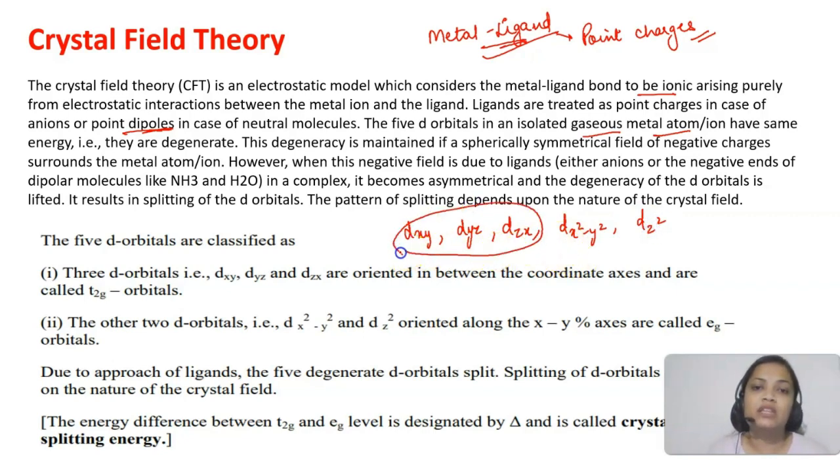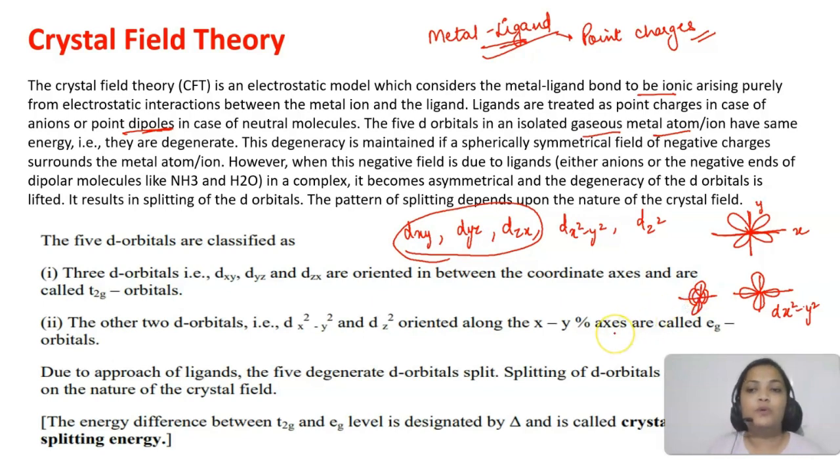These three are in between the axes. For example, if this is x and this is y, then this will be your dxy. Similarly dyz and dzx, but dx square minus y square is like this. They are along the axis. You should know this. And dz square is also along the axis. This is its shape. We have already studied that, but they are degenerate. You should know the meaning of degenerate. Degenerate means they have the same energy.